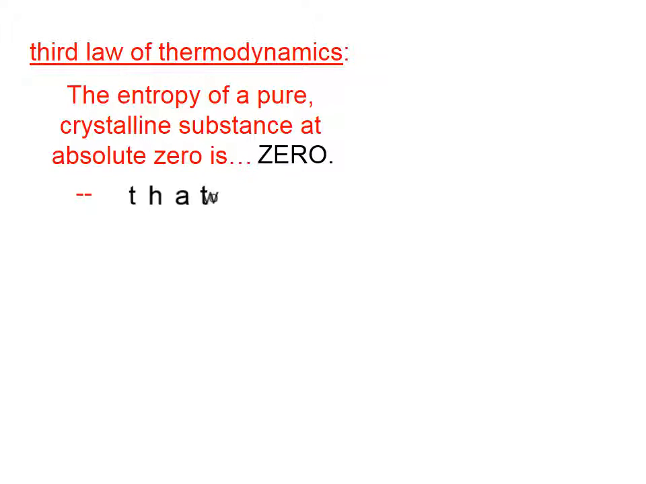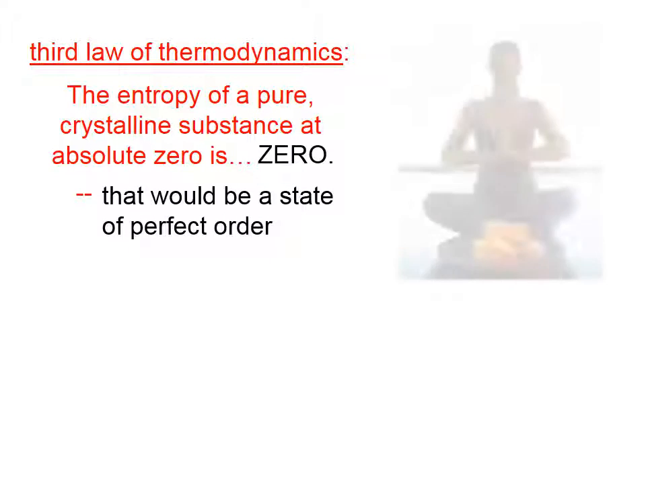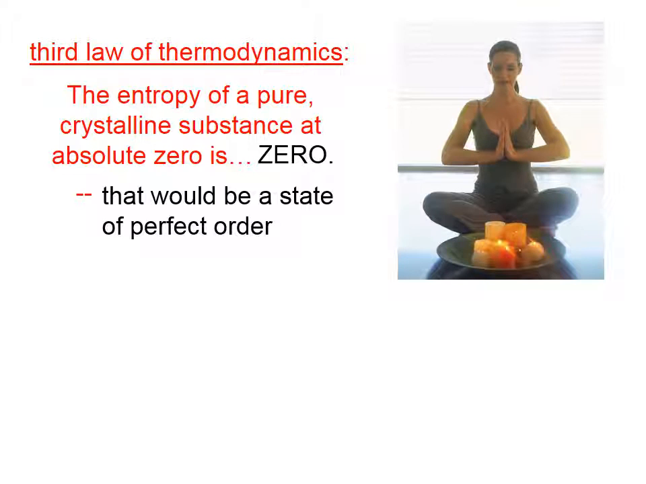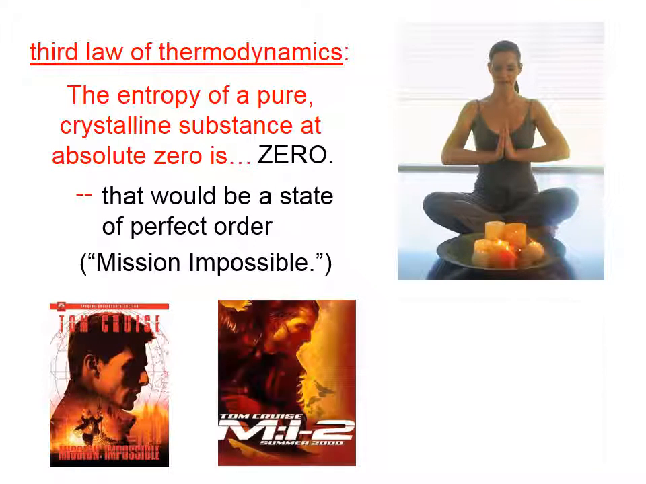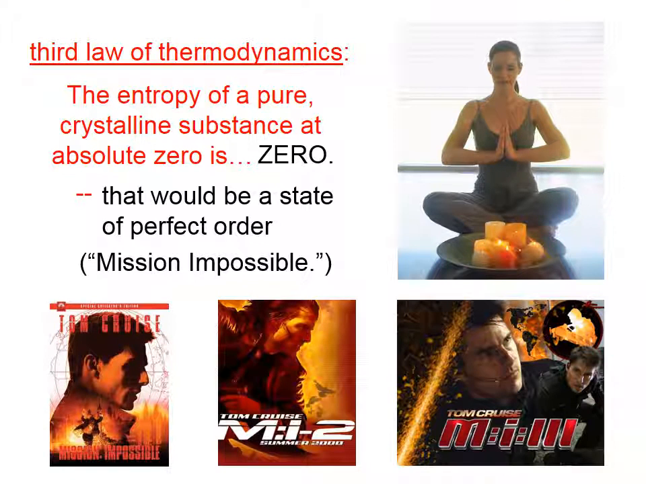The third law of thermodynamics says that the entropy of a pure crystalline substance at absolute zero is zero. That would be a state of perfect order. And of course, this is an impossible mission. Changes in entropy can be negative, but the absolute entropy of something can never be zero and can never be negative.